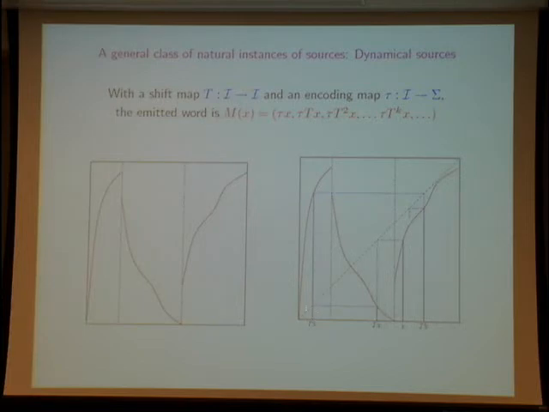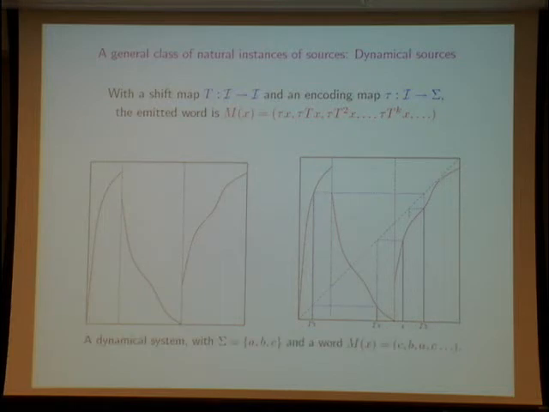I report it here, and here I have a trajectory: x, T of x, T square of x, T to the 3 of x, and so on. And now I decide not to be interested in the total trajectory, but only in the interval where the trajectory passes.